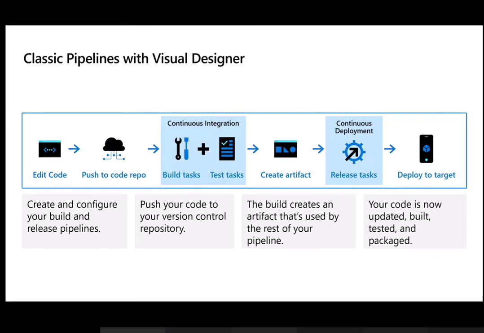Just save it and run that pipeline, and the automation will pull from the source. Everything is UI based. In simple terms, the classic pipeline is UI based. You do the drag and drop and run this workflow right from getting the code. Everything, building the task, creating an artifact, releasing, or deployment, is done in a fashion where you don't have to write code for that. So that is where the classic pipeline fits in.